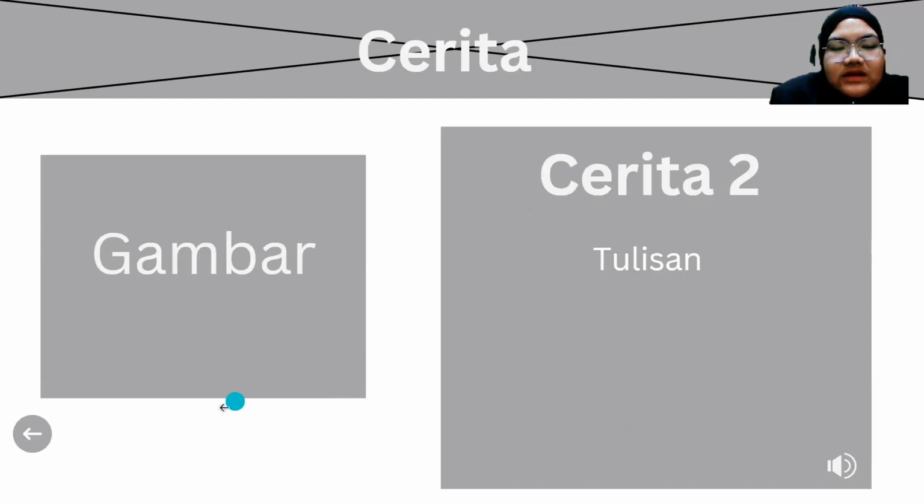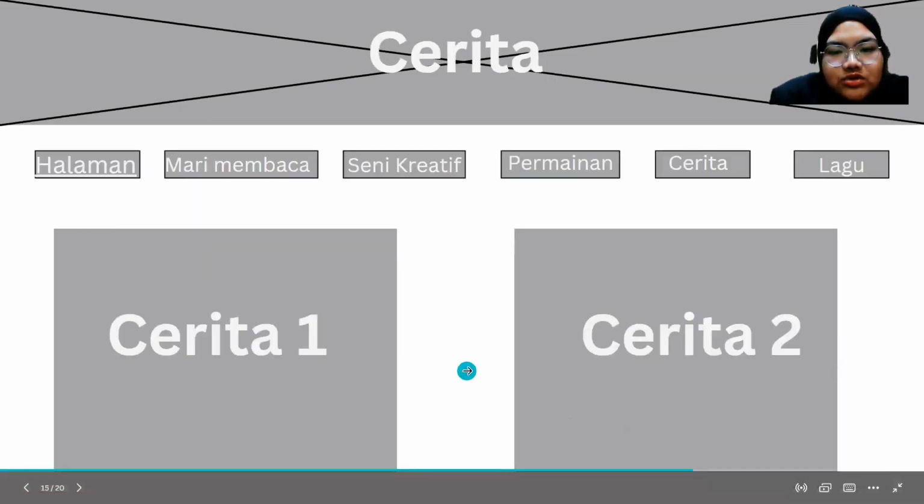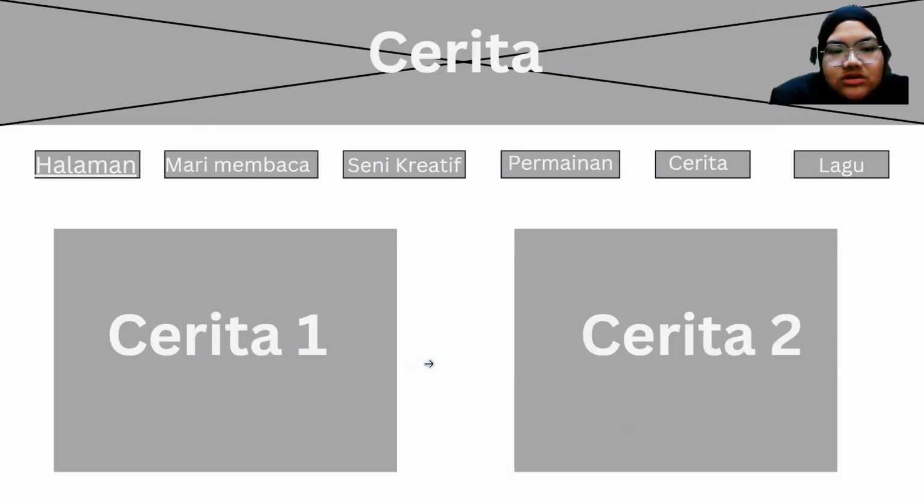Okay, so now let's proceed. After they are done, they can go to here. There will be no scroll down because we only have two options, cerita 1 and cerita 2. So they can go back to the main page. After they are done with cerita 2, they can go to cerita 1.